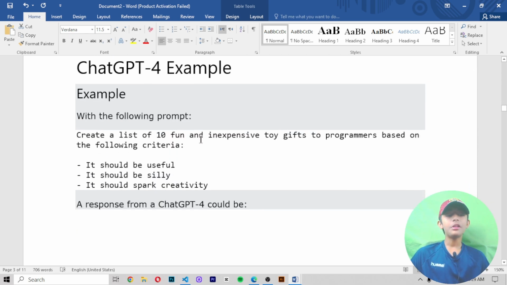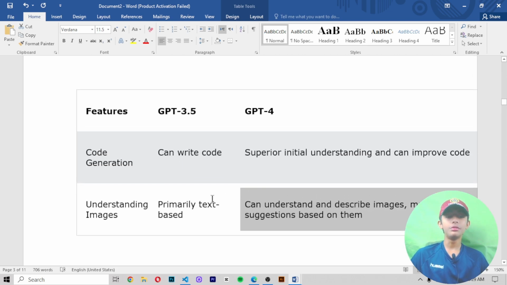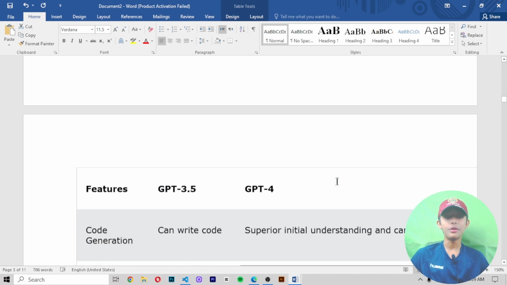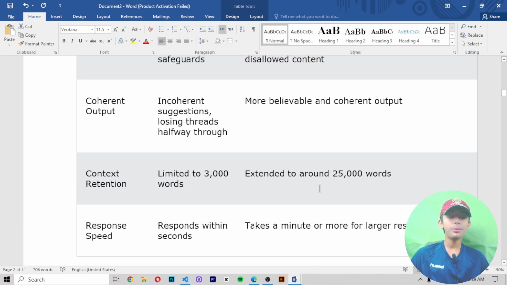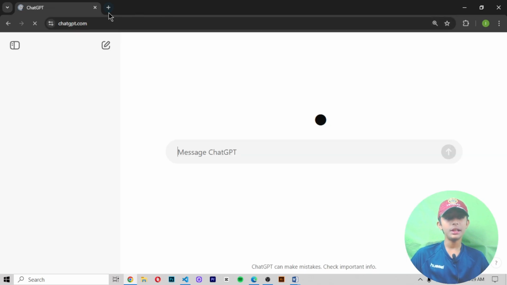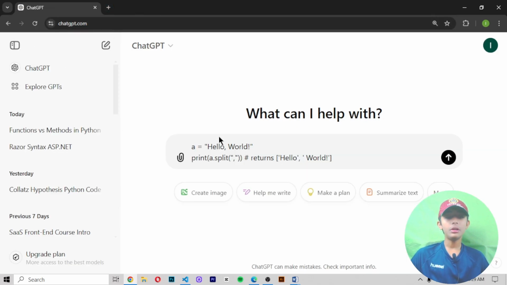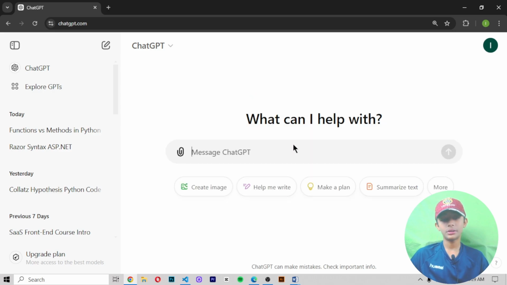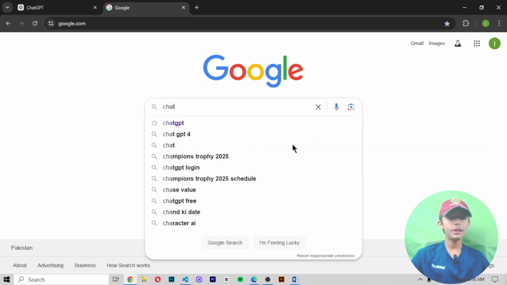Okay, so tell me in the comment section below what is best for you, ChatGPT 3.5 or ChatGPT 4. I prefer to use ChatGPT 4, because in the ChatGPT version I am using, you can only write 3000 words maximum, not above 3000. But in ChatGPT 4 you can write over 25,000 words.